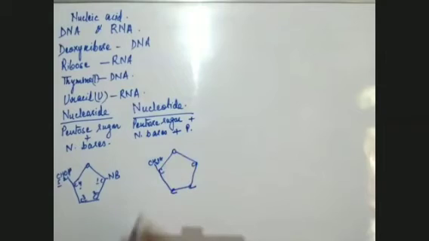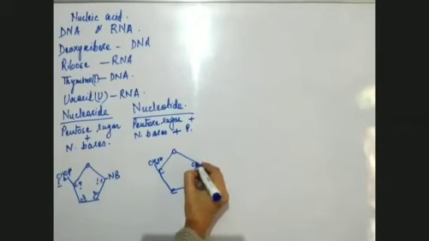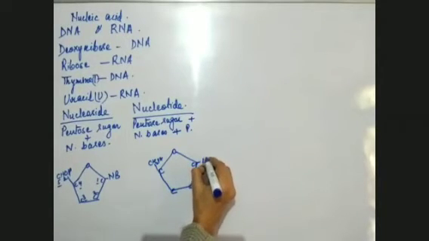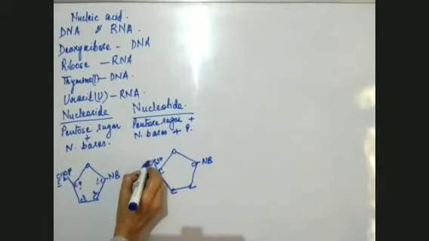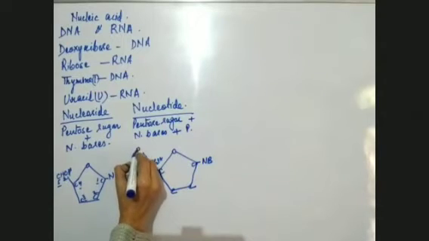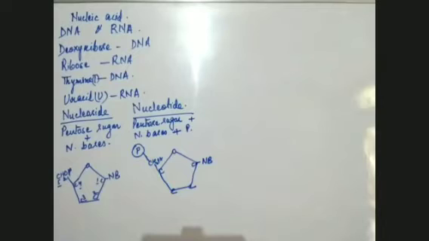And here we have oxygen. So this is the pentose sugar. Again, to the first carbon, the nitrogenous base will be added. The nitrogenous base is present, and there is one phosphate also. This phosphate is attached to the fifth carbon. So this is the structure of a nucleotide.